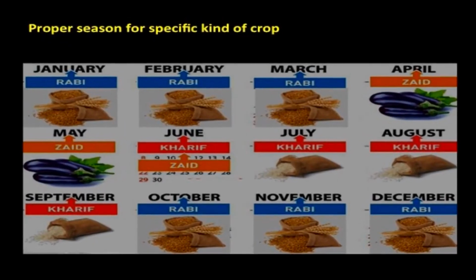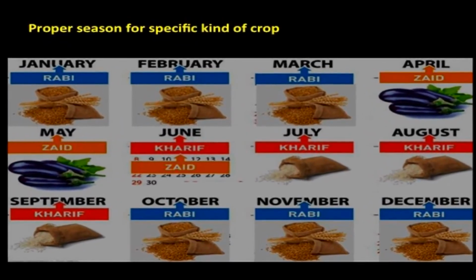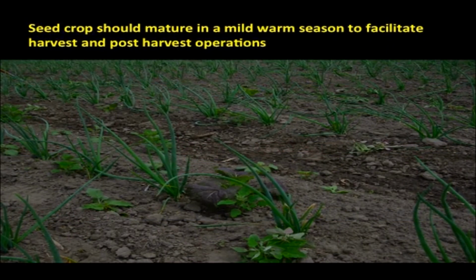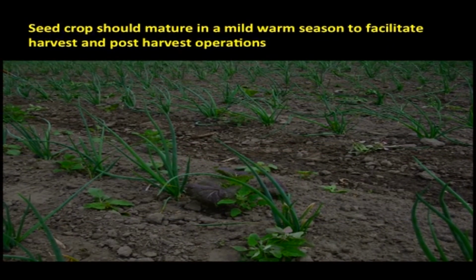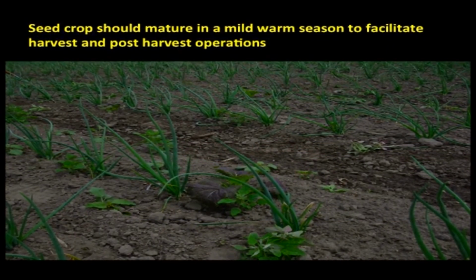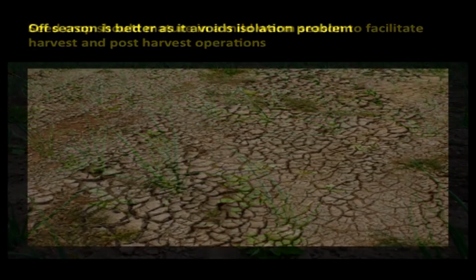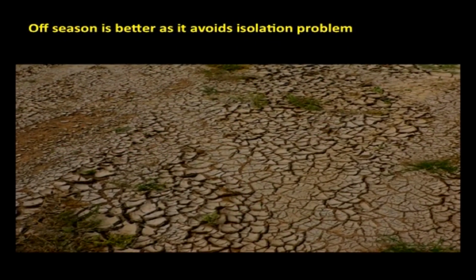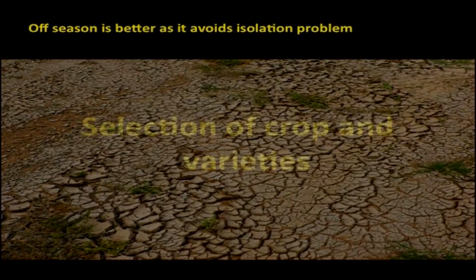Third one is selection of season. In Tamil, we use Adipattam, Thedi Vidai. Likewise, each crop and variety have specific season. Generally, the seed crop should mature in a mild, warm season to facilitate harvest and post-harvest operations. Off season is better as it avoids isolation problem.